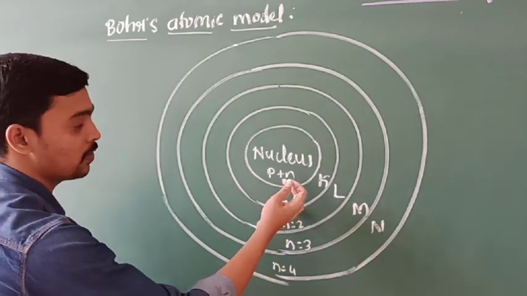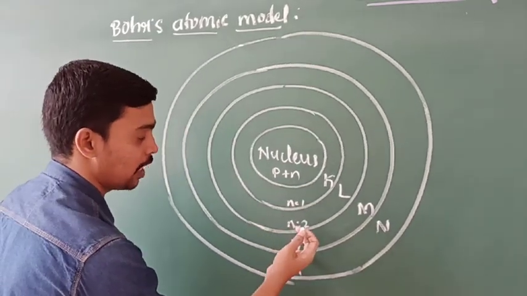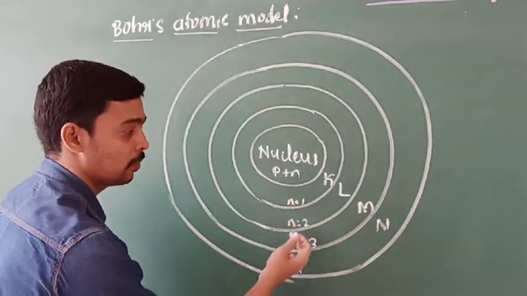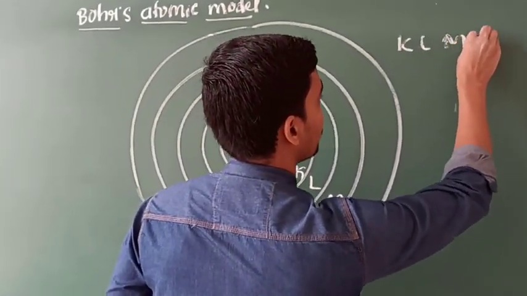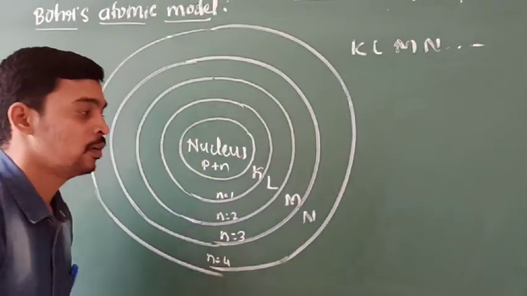Okay, first shell is K, second one is L, third one is M, and fourth one is N. They are named so. That is K, L, M, N, etc.